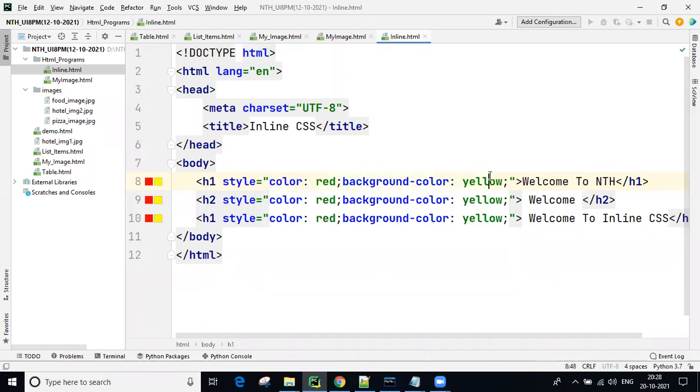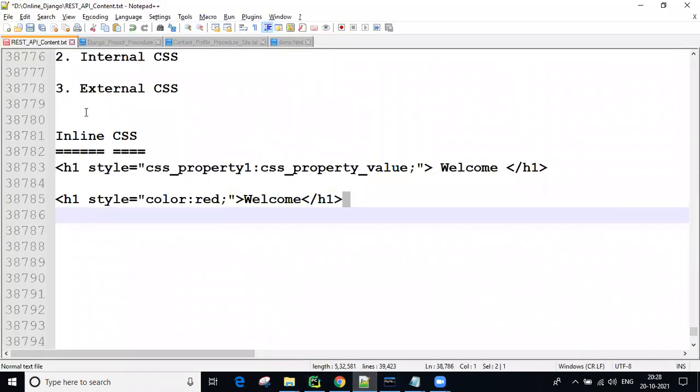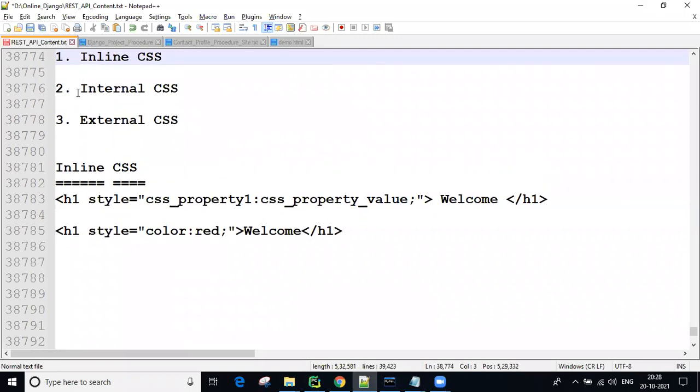That's why, to overcome this problem, we need to use internal CSS. Second one, we are going for internal CSS. Now all of you give me confirmation. Is it okay? Inline CSS. Are you understanding where we are writing, how we are writing, and why we are going for internal CSS? These 3 points are important, guys. Okay, almost all people are understanding. Yes, thank you. Next, internal CSS, guys.